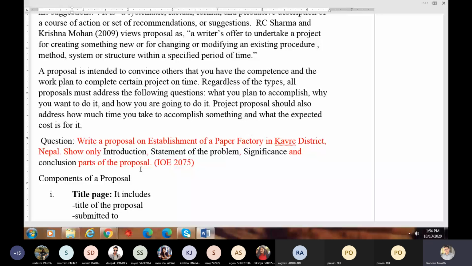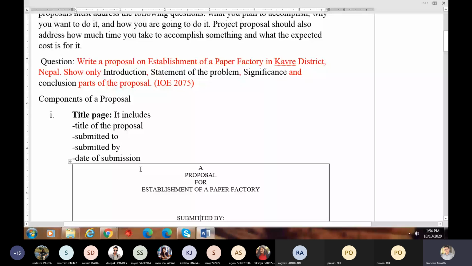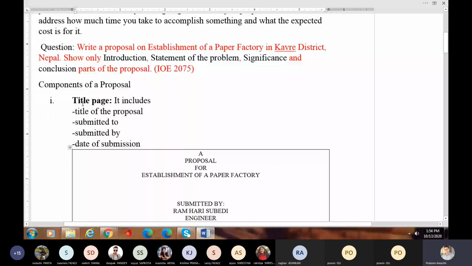So before going through this question, let me take you through the components of a proposal. I already told you I will talk about two structures of project proposal. First, let's start with this one. Components of proposal. The first component of a proposal is the title page. And this title page includes title of the proposal, submitted to, submitted by, date of submission. Sometimes you will be asked to submit to a particular organization in the question, otherwise you write in your own way.